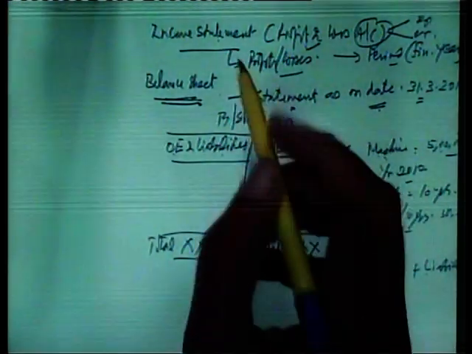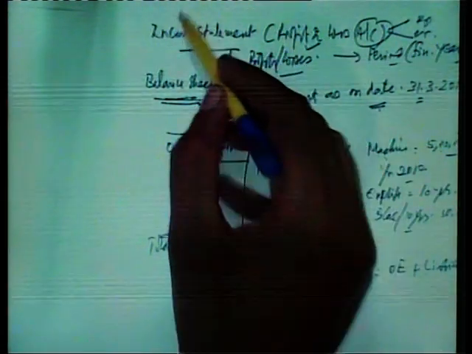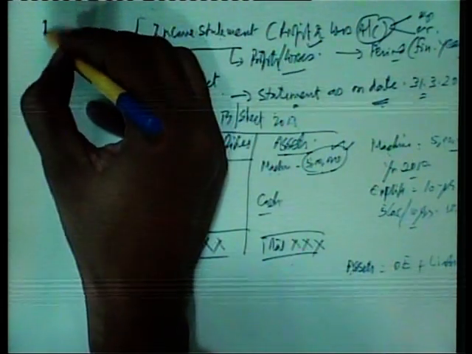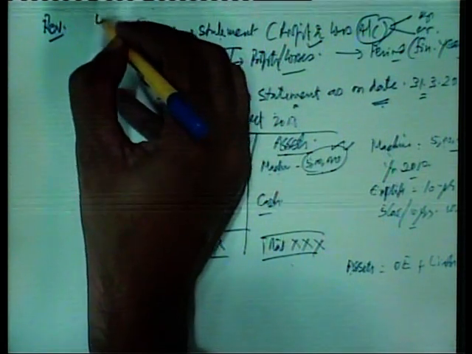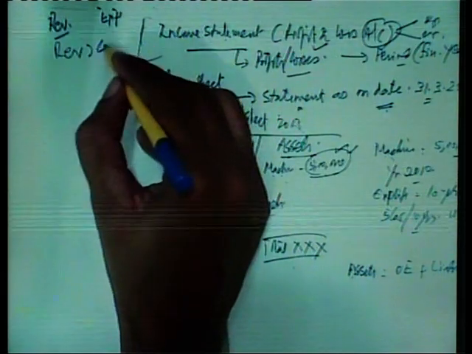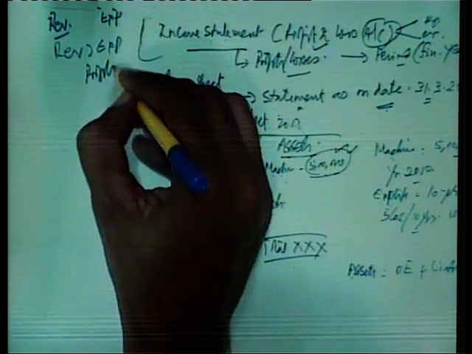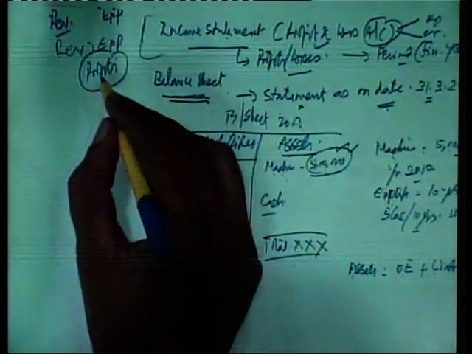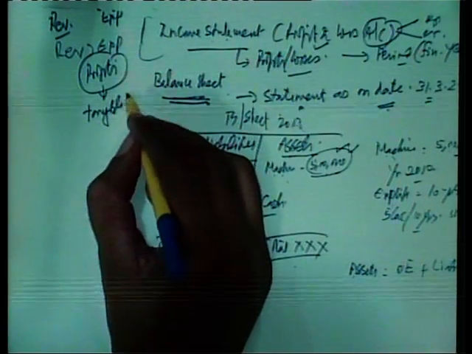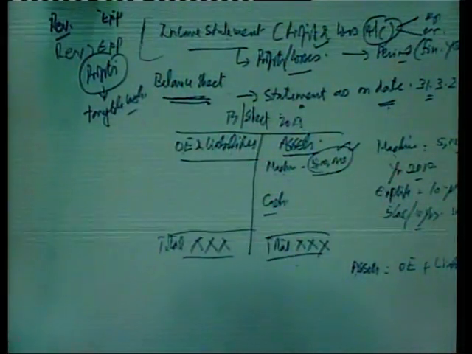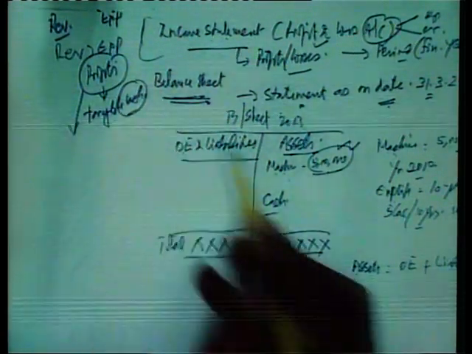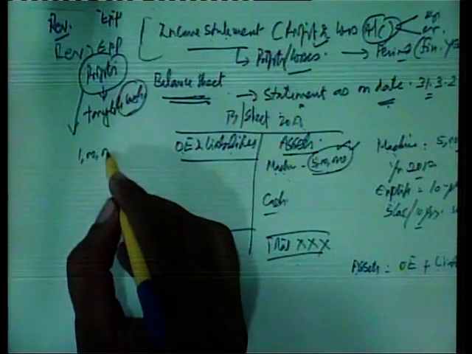Now, what happens, let us say our profits before depreciation, as shown by the income statement. The income statement is basically, on one side we have revenue, on the other side we have expenses. So, if revenue exceeds expenses, then there are profits. Now, profits emerge in the form of tangible cash. Let us say the profits before depreciation have been generated, let us say 1 lakh rupees for instance.